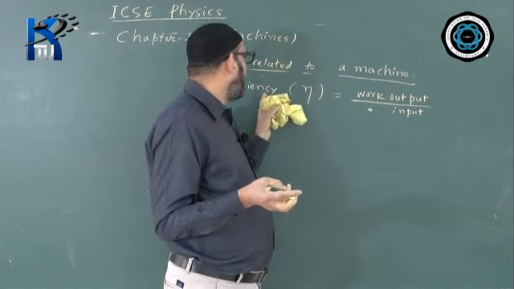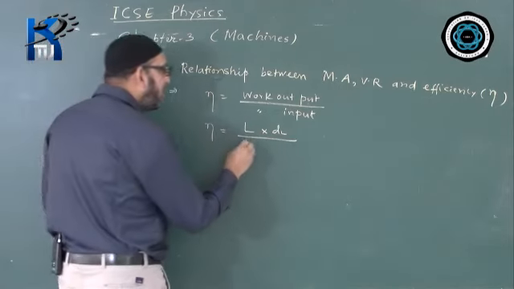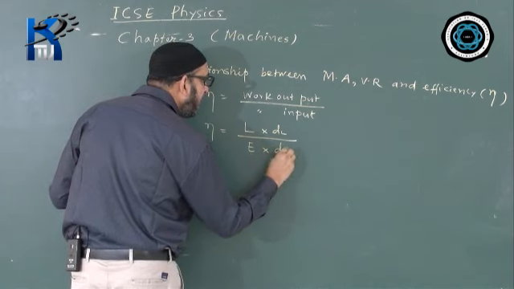The machine overcomes the load, so the force will be the load, and the distance moved by the load will be the displacement, dl. So L into dl we will be writing. Work input: what force do we apply on the machine? The force applied on the machine is called effort. So I will be writing effort into the distance moved by the effort, dE.